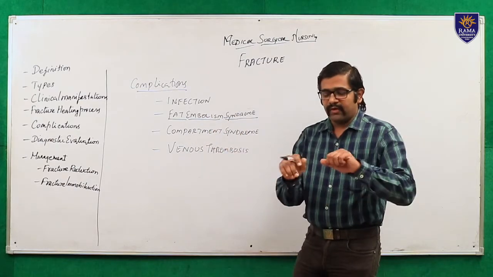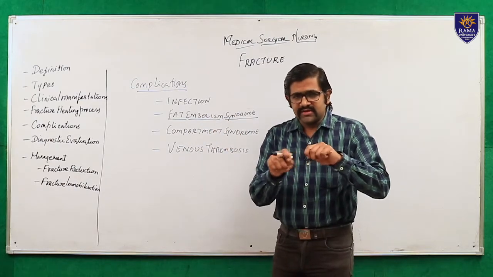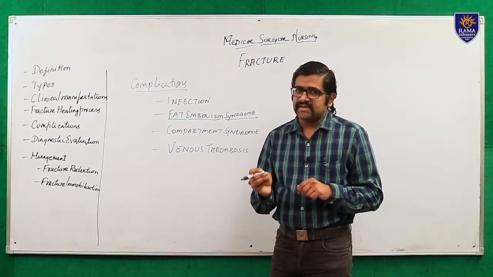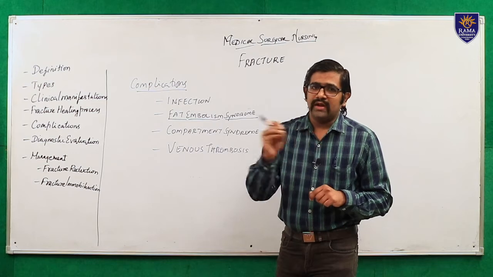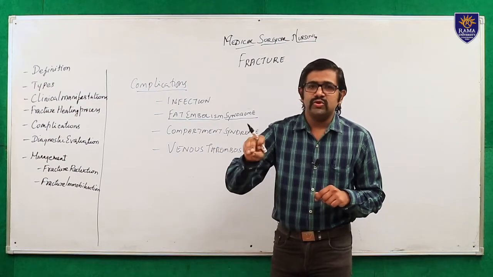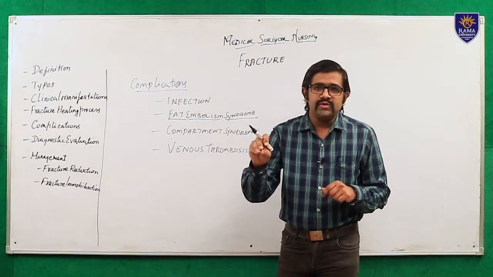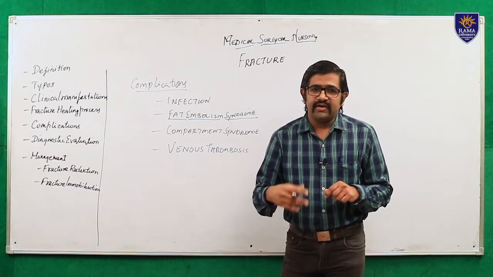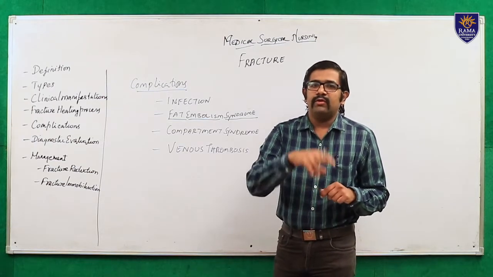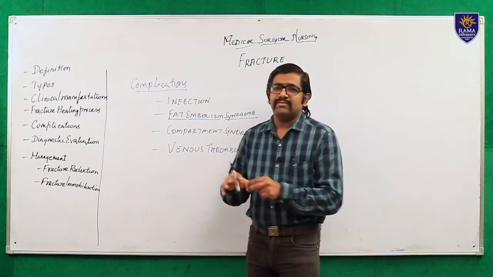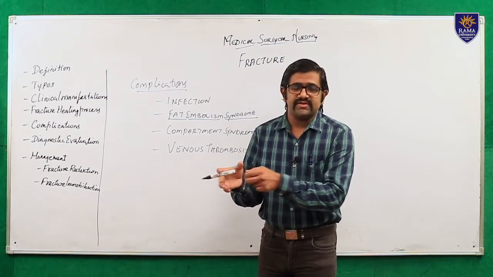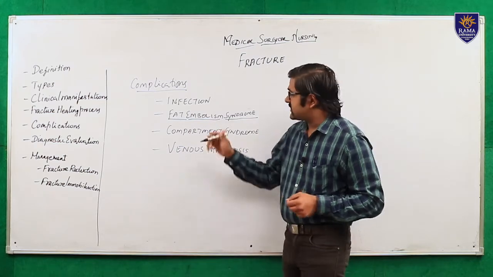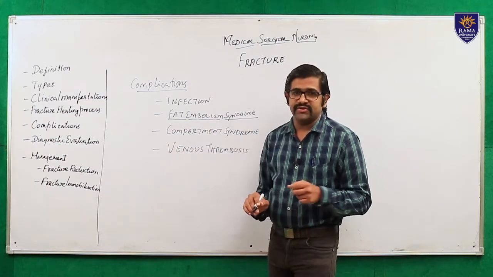What happens after the fracture? Due to some misalignment in the fracture, some of the fat molecules present in the bone marrow will come out and go into the blood, into the circulatory system. After it enters the circulatory system, it will go around all the systems, and sometimes it gets lodged in the respiratory system or in the brain and creates more complications. That is called fat embolism syndrome.